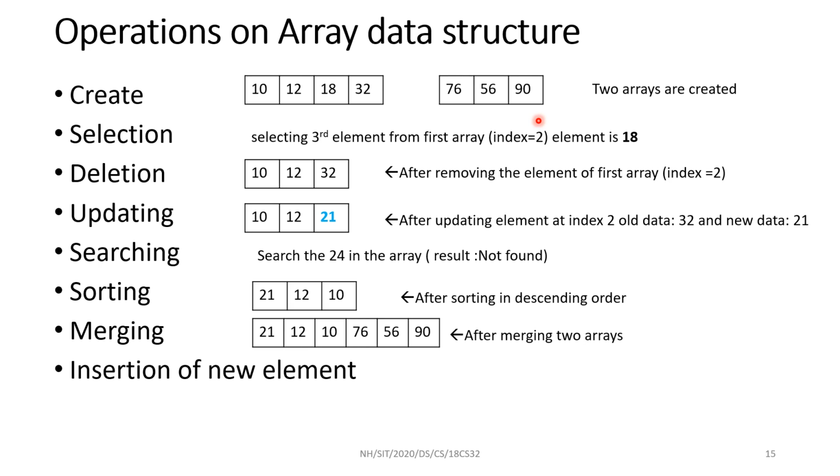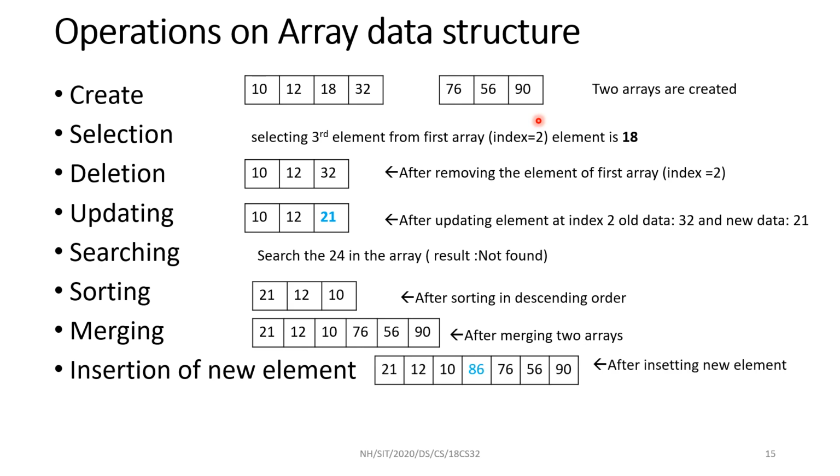I can insert a new element to this array. In that case, the size will increase, the array will expand. Now 86 is placed after 10. All these elements will be pushed to the right side, so the index of each is changing by 1.